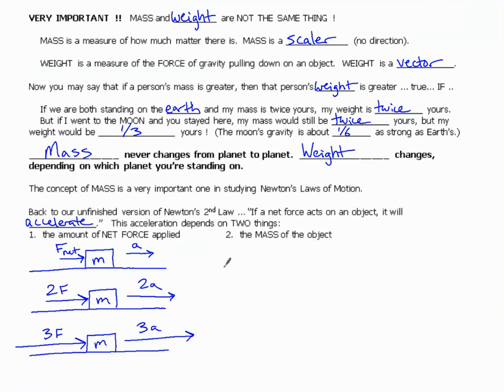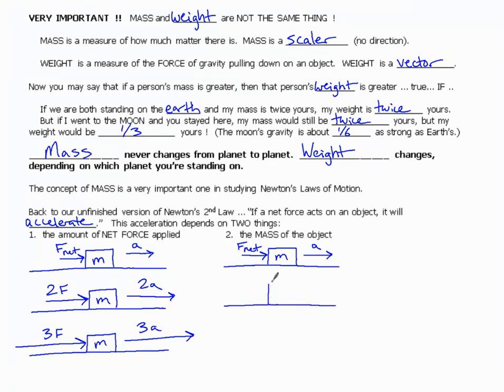So here's our scenario 1 again. Here's my box, my object with mass m. I am adding this amount of net force, and it accelerates by this much. Same scenario that we had here. This time we're going to keep the force constant, but the mass of the object is going to increase.